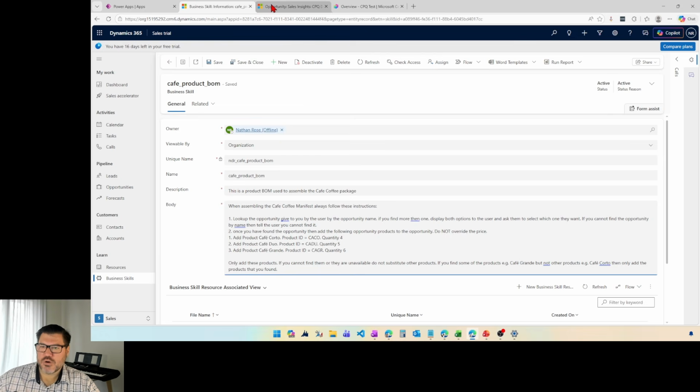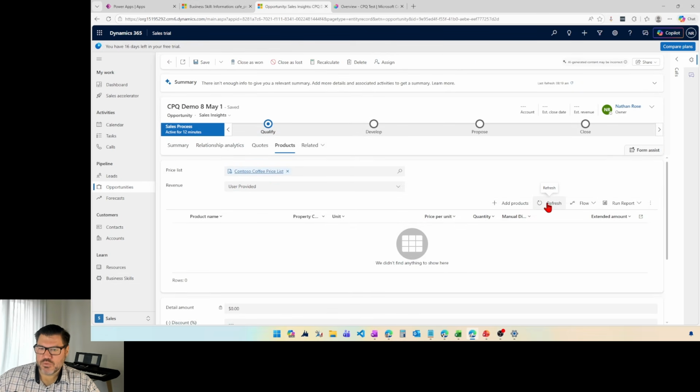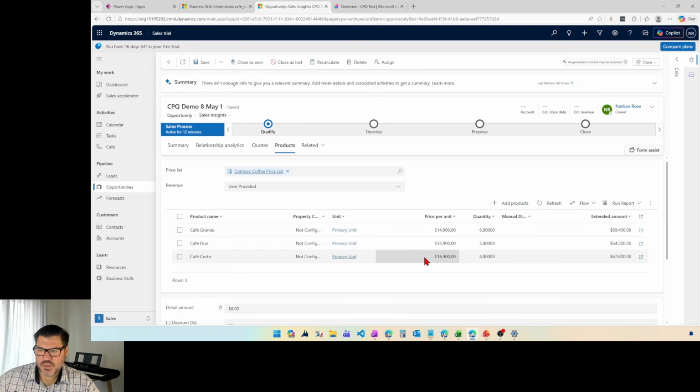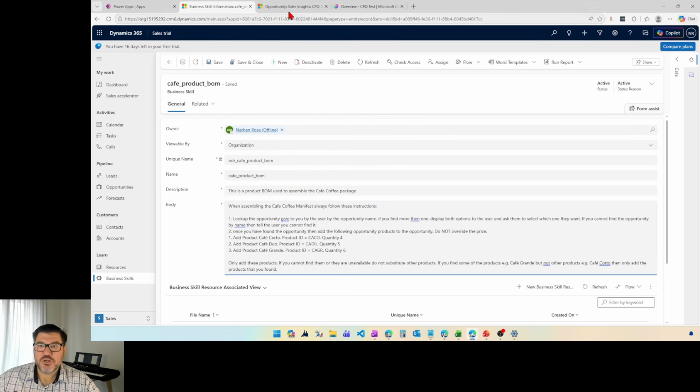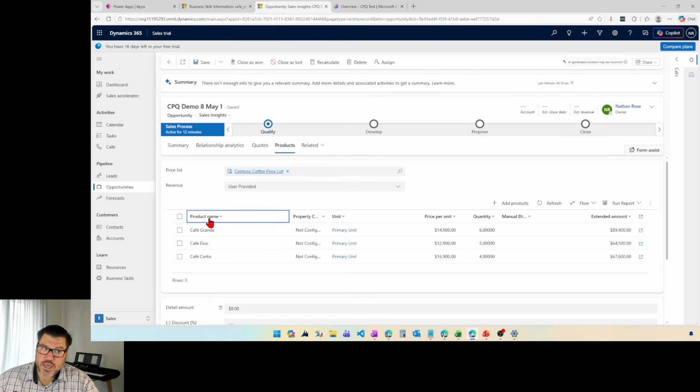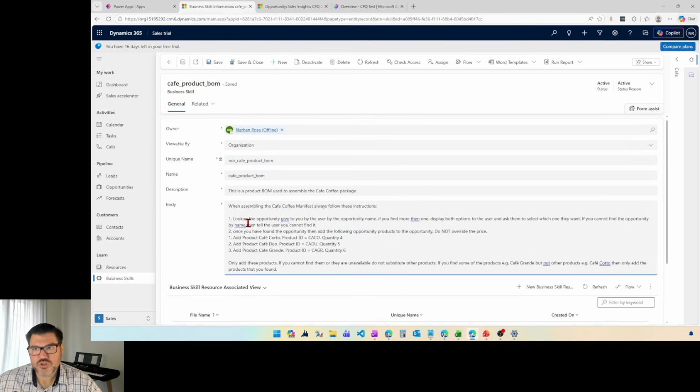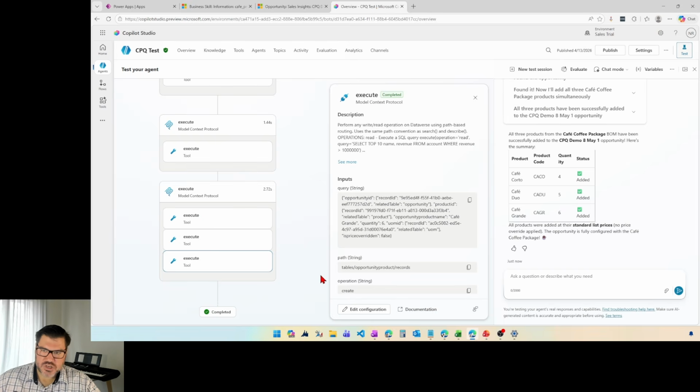All right, let's come back to our opportunity and let's refresh. And look at that. The agent has added the products in the quantities specified to this opportunity. So it has gone and assembled this bill of materials for me on a product. It's done it agentically. All I had to do was write natural language instructions, create a lightweight agent, and it can go and do that.